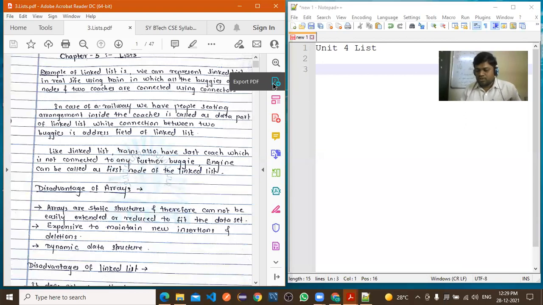In the structure, self-referential structure we are going to use here. Yes, sir, revise. Because from here onwards, to implement the linked list, we require the concept of pointer.